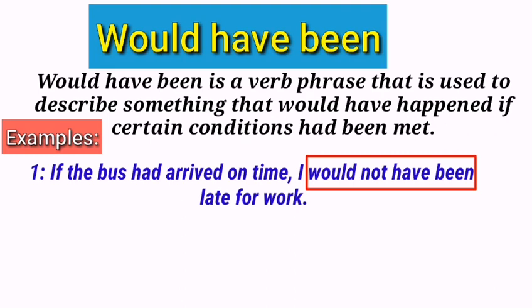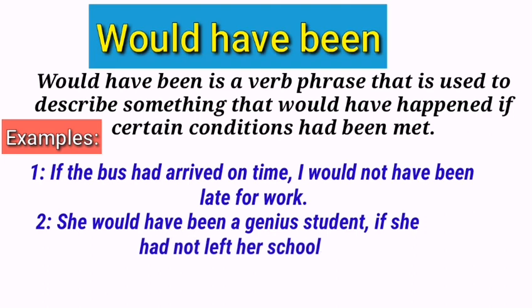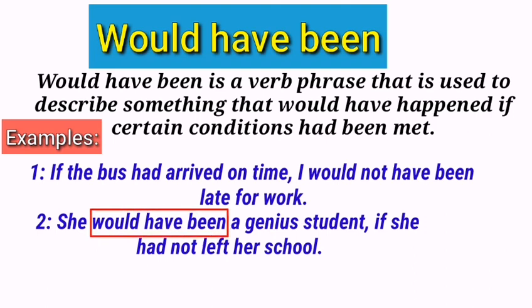The next example is: She would have been a genius student, if she had not left her school. Observe this sentence, the verb phrase would have been is used to talk about a condition in the past. Basically, it means that she would have been a genius student in the past if she had not left the school. So, you can see, she would have been a genius student, on one condition, that she had not left the school in the past.